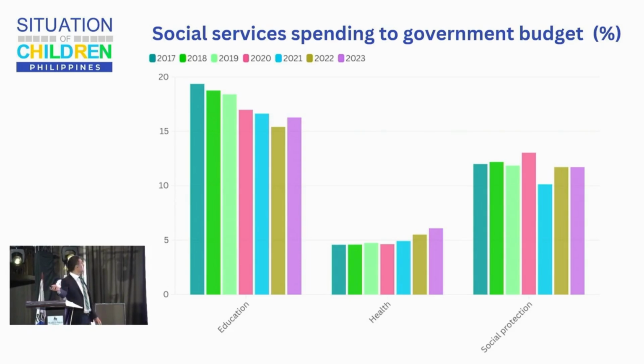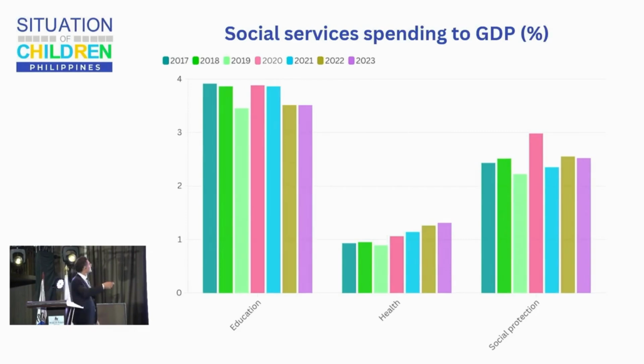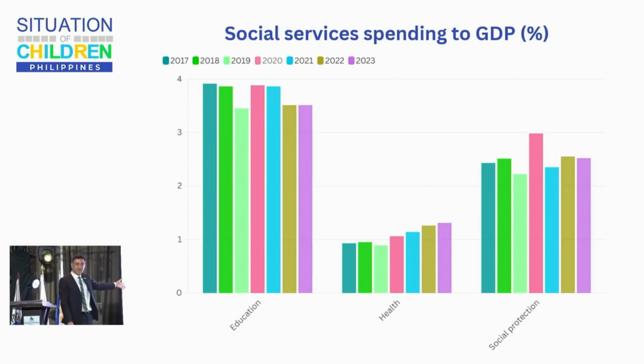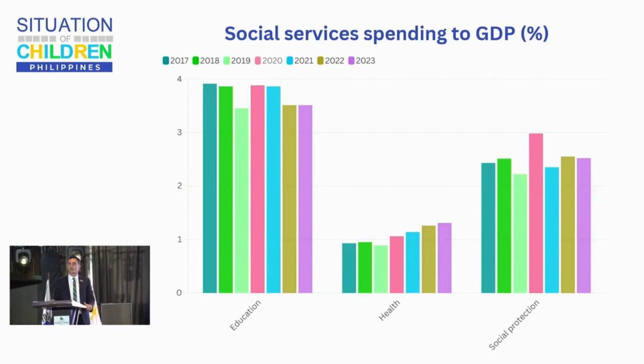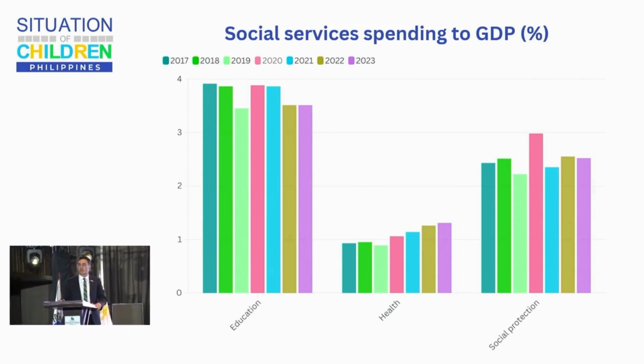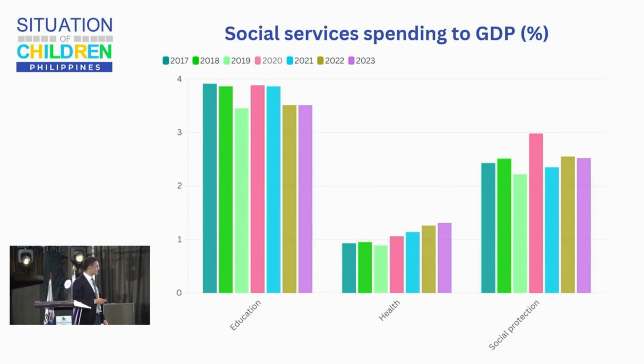Let's look at the same thing in terms of GDP. Social services is part of the GDP. Again, education, a big chunk, but a bit of a downward trend. Health, we're seeing an upward trend. Of course, COVID affected that, but it's continuing there. And social protection, pretty constant there. So the government is definitely investing in the social sectors. The question is whether those funds are being used optimally, and are they experiencing effective utilization.